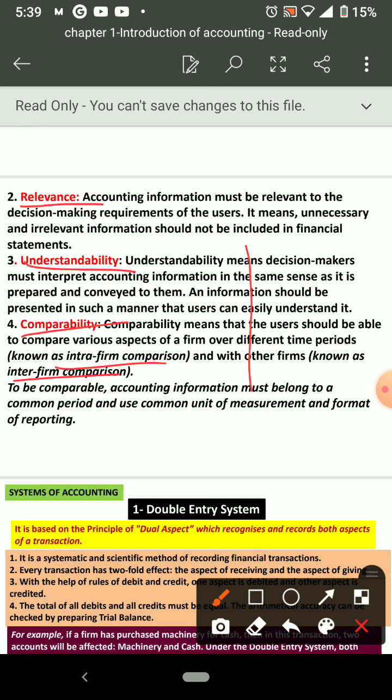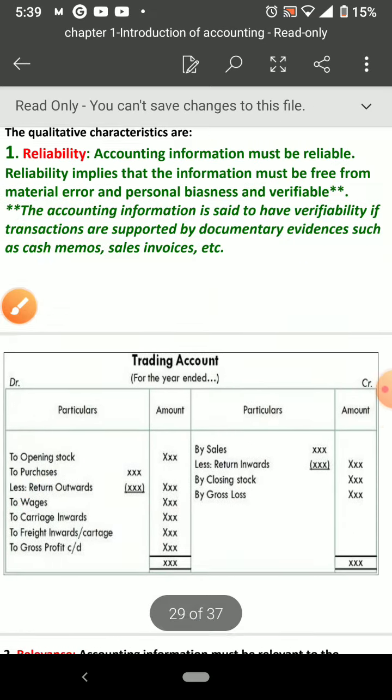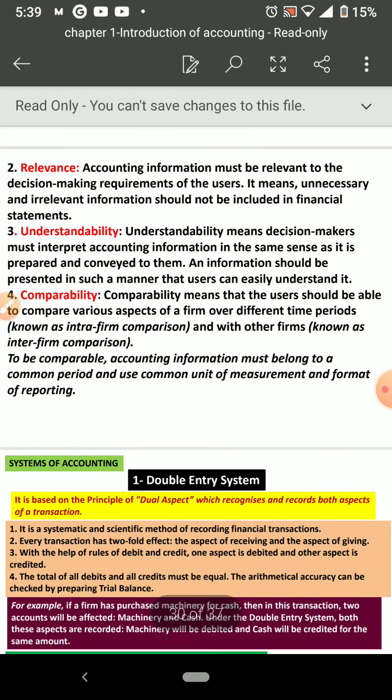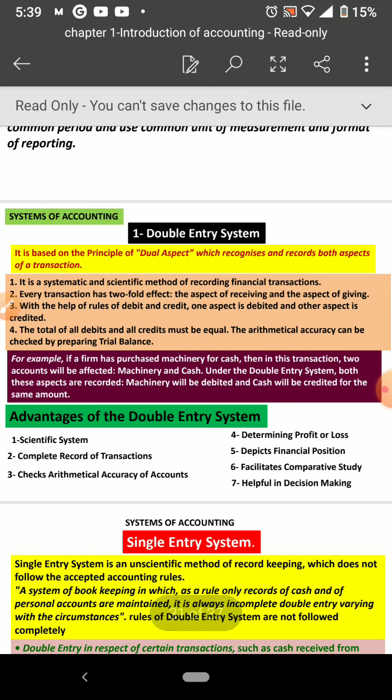Which are they? Here I told you: reliability, then relevance, understandability, comparability. Okay. Then the next topic is system of accounting. There are mainly two systems of accounting: double entry system and single entry system.